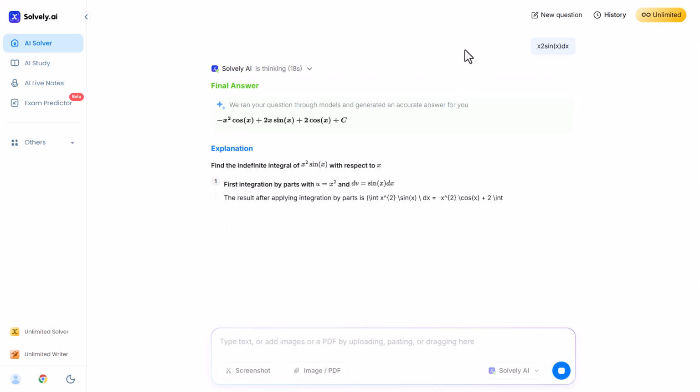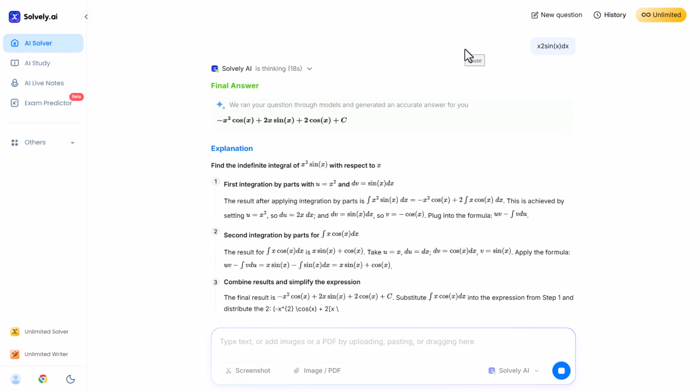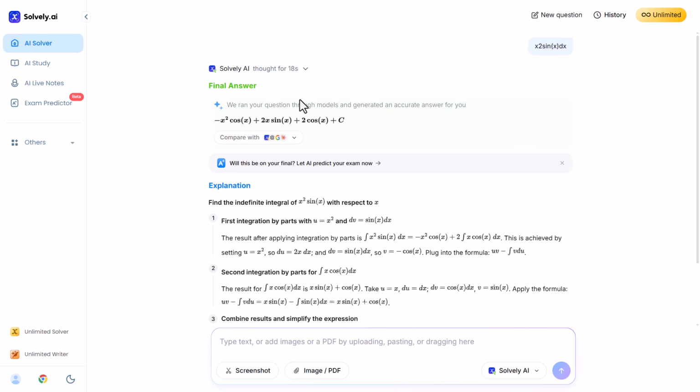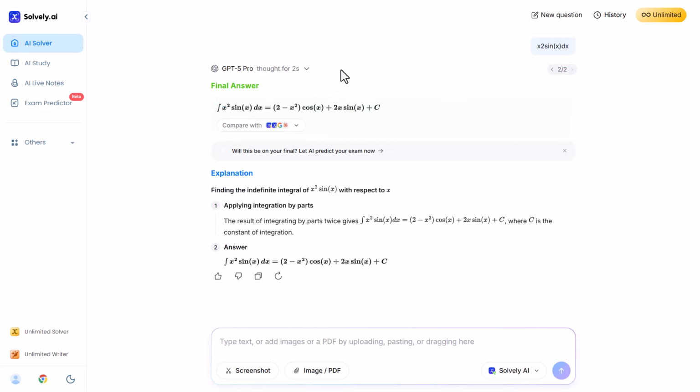After a few seconds of processing, you can see that Solvi AI has provided a final answer. Not only that, it also shows you a full step-by-step breakdown of how the question was solved, making it incredibly helpful for learning. This makes Solvi one of the best platforms for students, whether you are doing schoolwork, completing homework, or preparing for a test. I highly recommend giving it a try. The link is available in the description box below of this video.